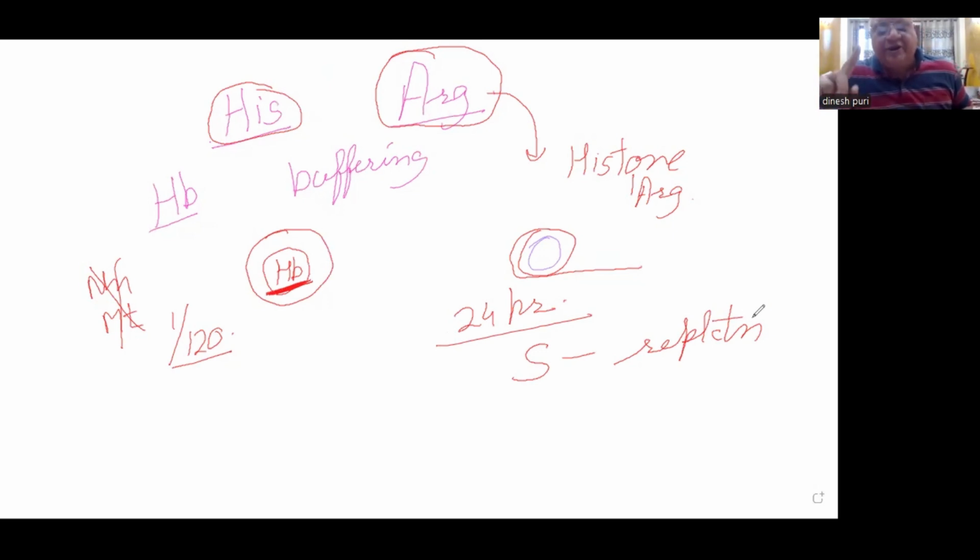So a huge quantity of DNA is synthesized per day, correspondingly a large quantity of histone protein is synthesized per day, and that also means a huge quantity of arginine must be synthesized per day. So does that mean that our body does not require arginine? No. In fact, conversely, I would say that like histidine, a huge quantity of arginine is also required per day.